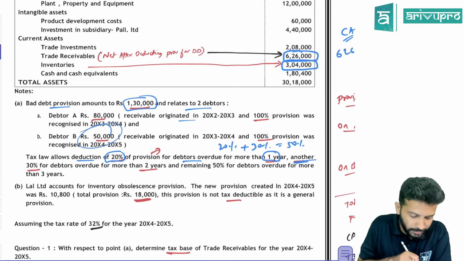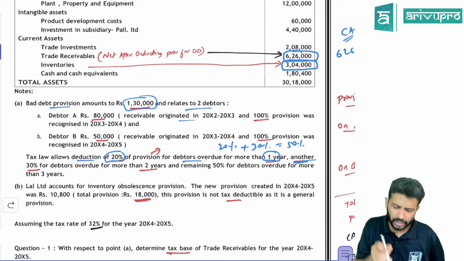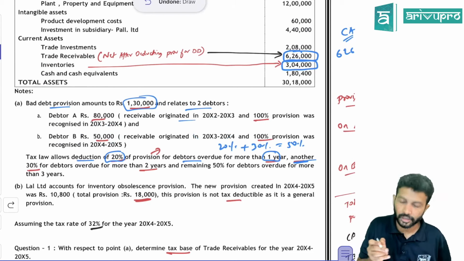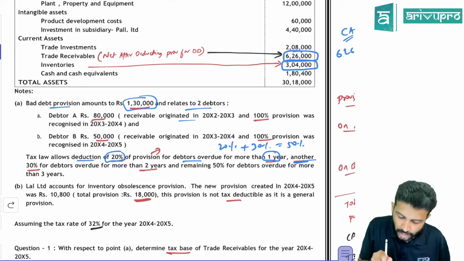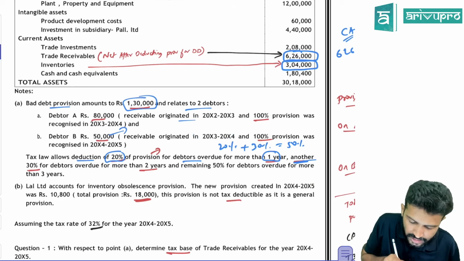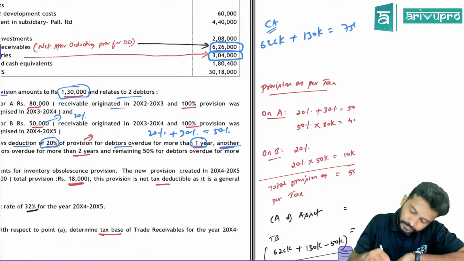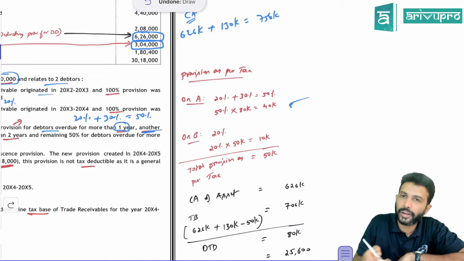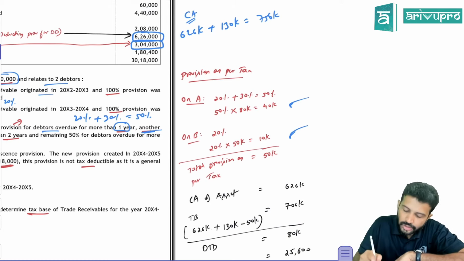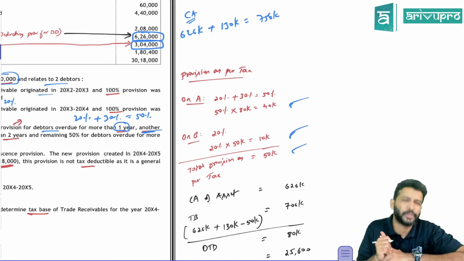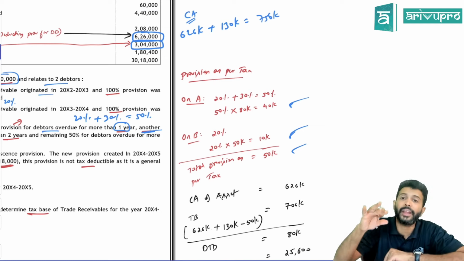However, for debtor B, is it outstanding for more than 2 years? No, that means this is outstanding for less than 2 years. Yes, more than 1 year, but not more than 2 years. So if it is outstanding for more than 1 year, on this debtor B, you'll be able to claim the deduction only to the extent of 20%. On this 50,000, you can claim only 20%. That will be 10,000. So that means as per tax laws, total provision you can claim as deduction is only 50,000 rupees.